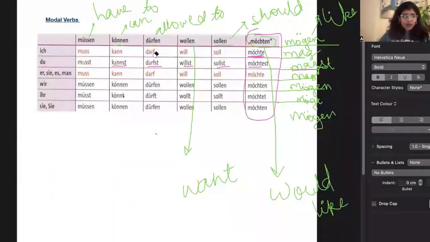Now let's move on and see the examples of how to use them. There is one more thing which is special about modal verbs. What is that? I'll give you an example and it will be more clear.